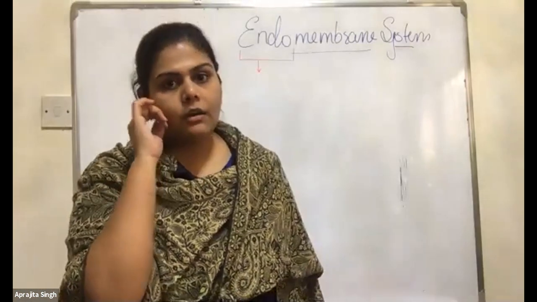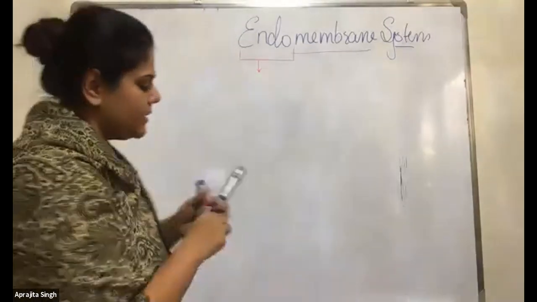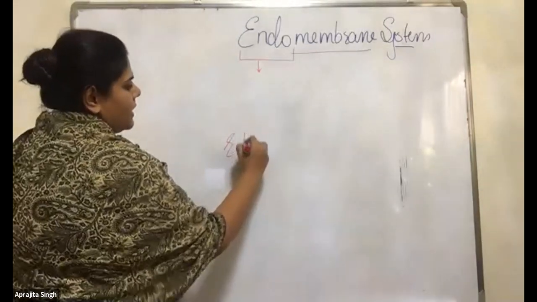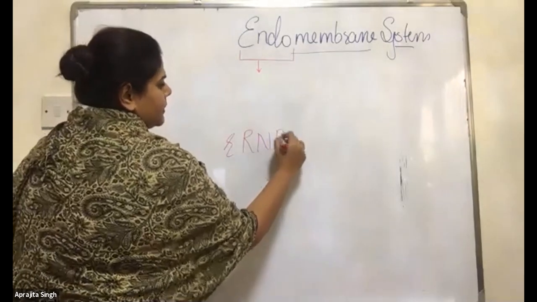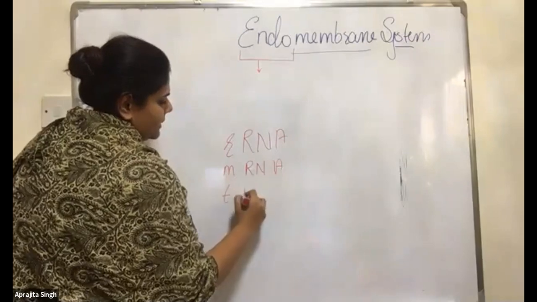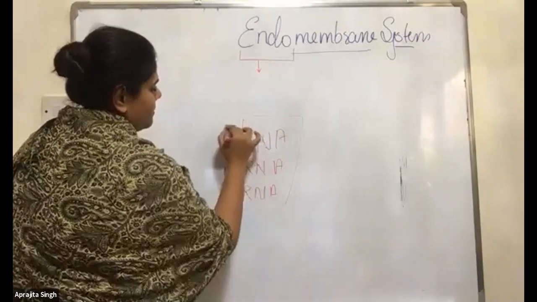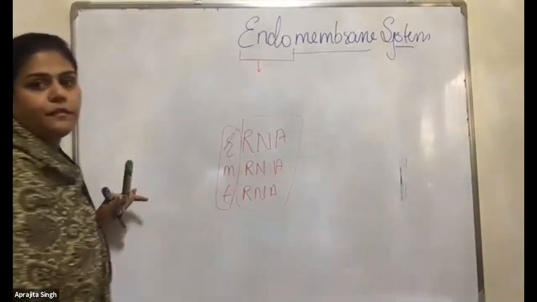Okay. RNA are of three types: rRNA, mRNA, tRNA. RNAs are the same, but the roles are different.